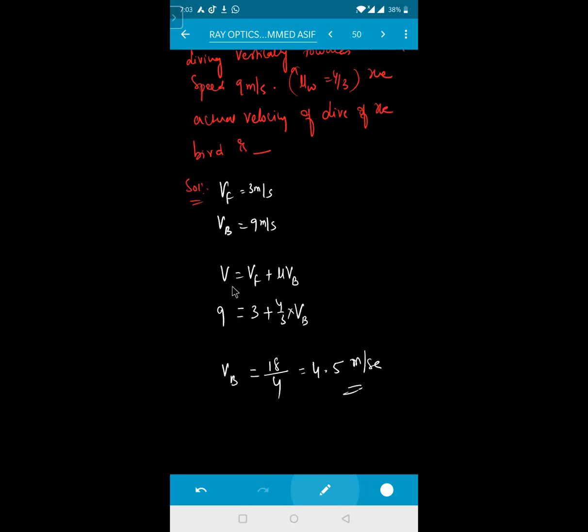See here, this V is nothing but what? Velocity of the fish as seen by the bird. He is asking the actual velocity of the bird. Actual velocity of the bird is nothing but VB. This is the velocity as seen by the fish. V is nothing but the velocity seen by the fish, which is given as 9. So velocity of the bird is 4.5.